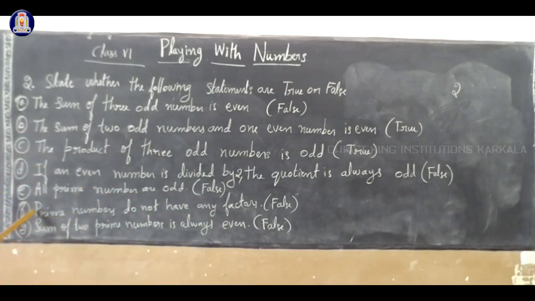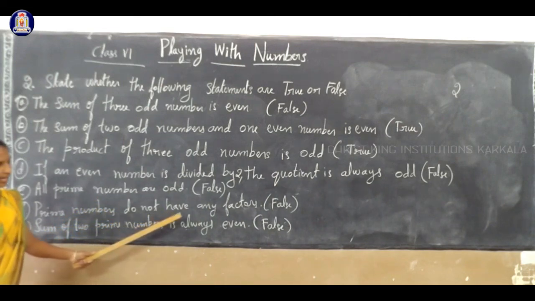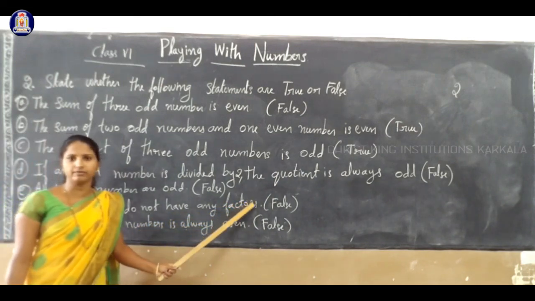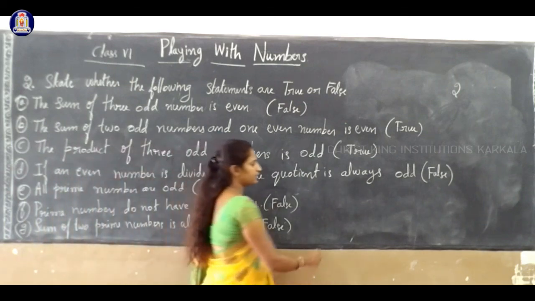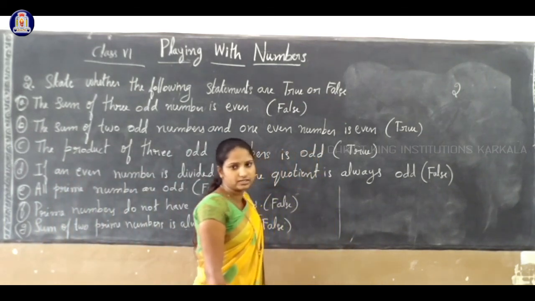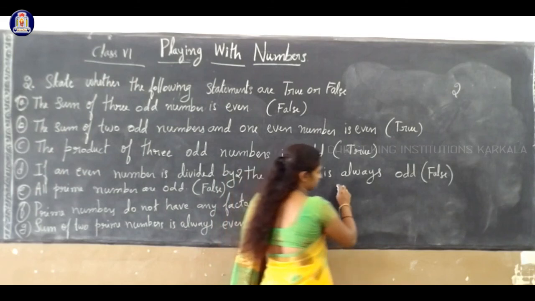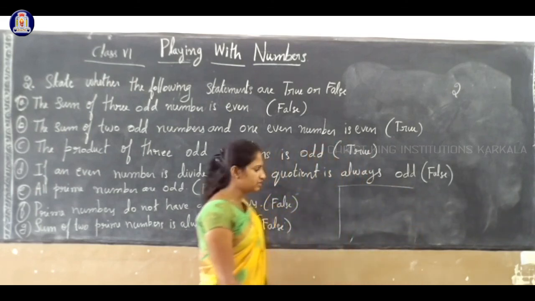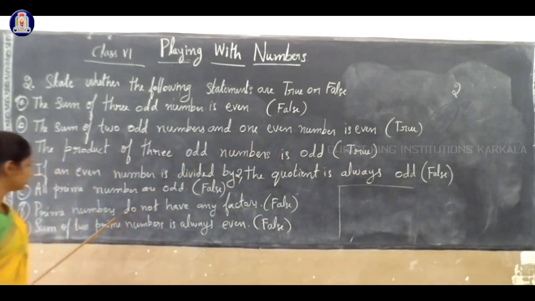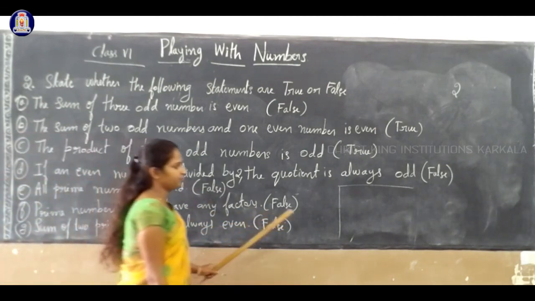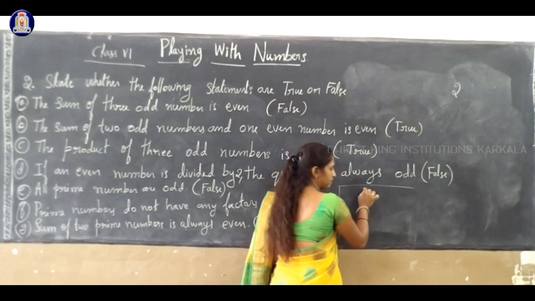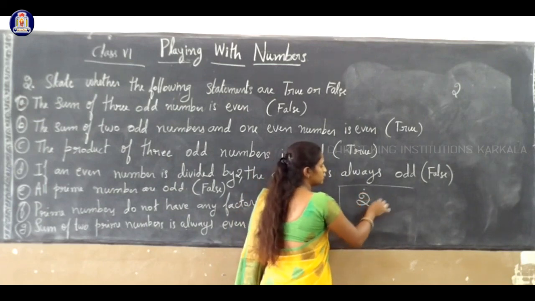Next question here. Prime numbers do not have any factors. So what is a prime number? A number which has only two factors. A number which has two factors is called a prime number. But here they said the prime numbers do not have any factors. But the definition of a prime number says that a prime number has two factors.